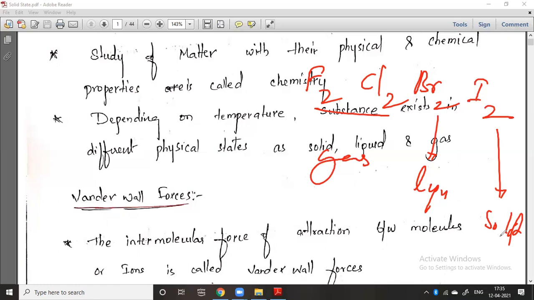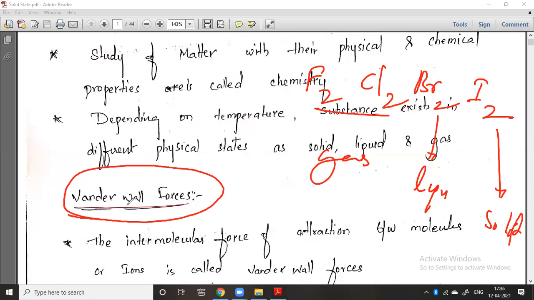To explain these states of matter, we must understand a term: van der Waals forces. So what are van der Waals forces? I will tell you later, but you must first understand the reason behind the physical states of matter.